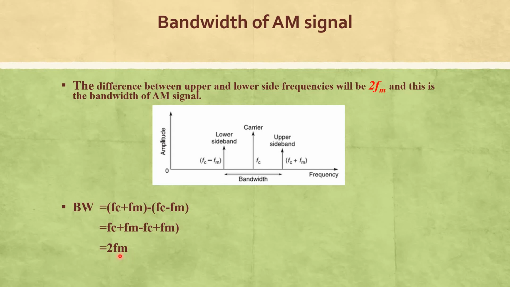The message signal frequency decides how much bandwidth is consumed by each AM radio station. If fm increases, the bandwidth will increase. We have to remember that the bandwidth is not impacted by the carrier, so there is no change in bandwidth based on the carrier frequency.